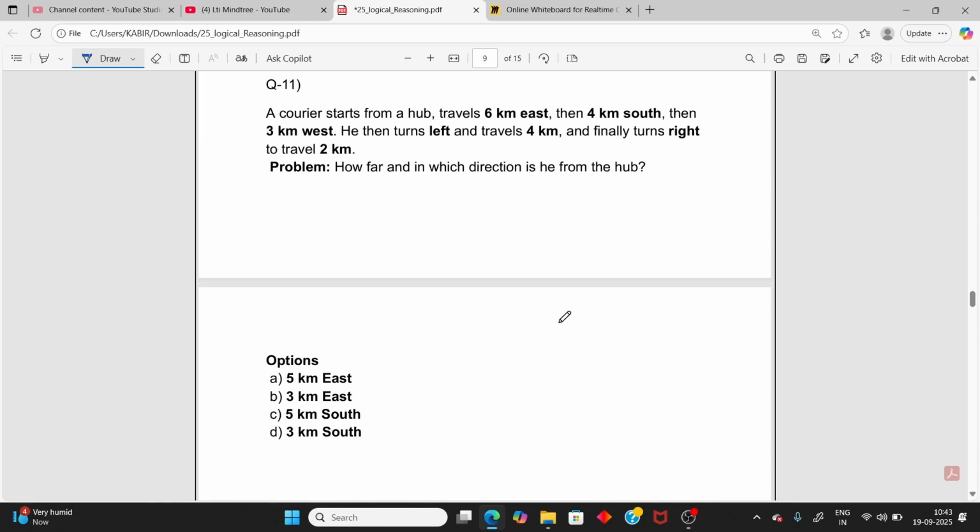Moving to the next question, and that is a direction test. A courier starts from a hub. First always take the origin point, and above is direction north, below south, east, and this one west. A courier starts from the hub, travels 6 km toward the east. Okay, east.